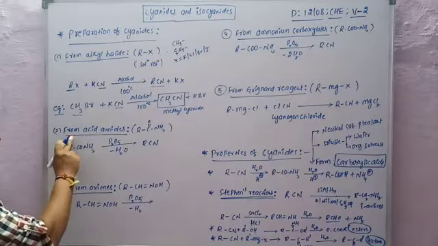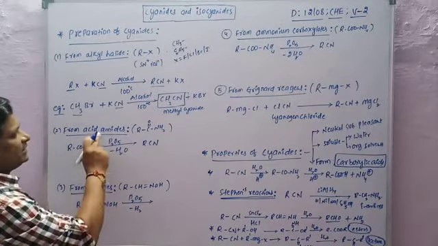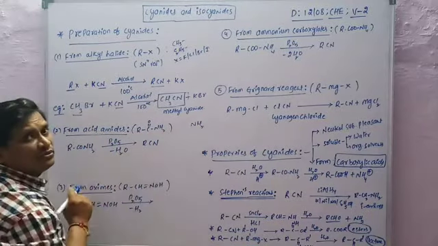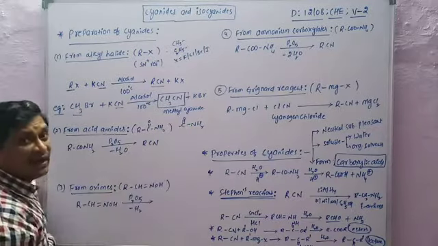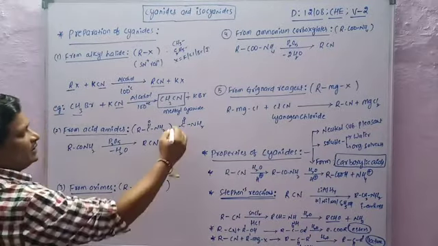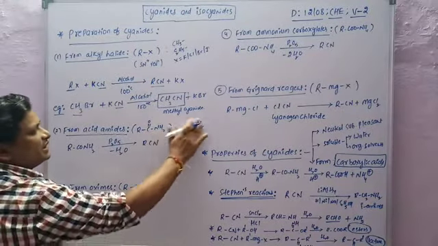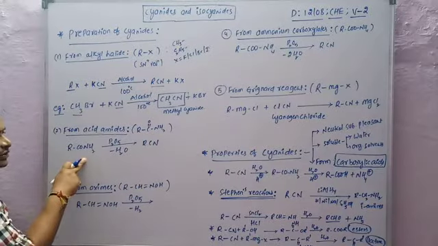Now the second one: cyanides are prepared from acid amides. What are acid amides? NH2 is the functional group of amine. C double bond O is the carbonyl. So RC double bond O NH2 is the acid amide group.